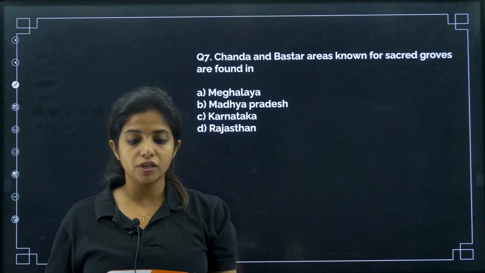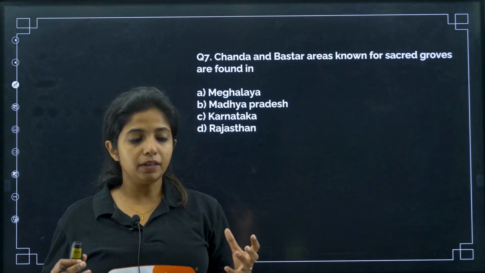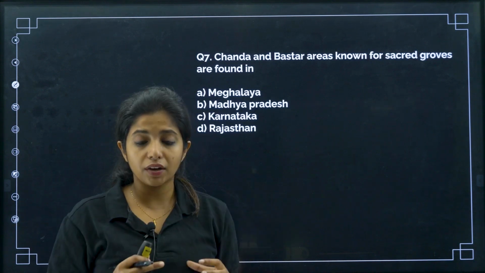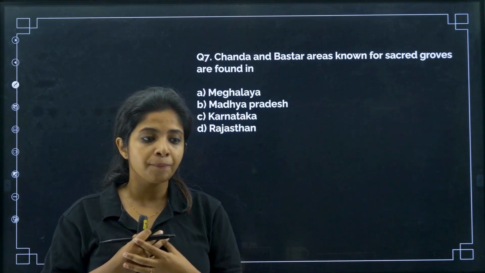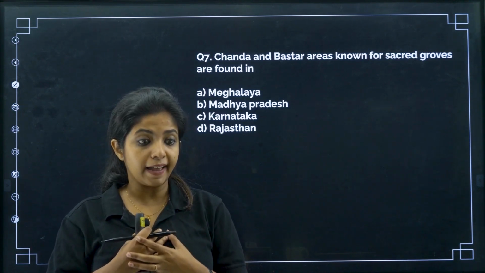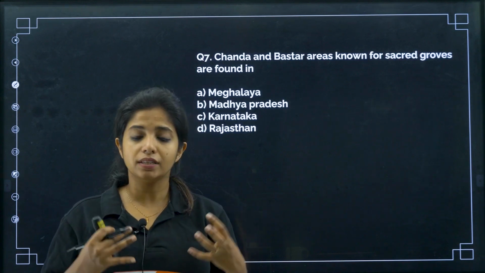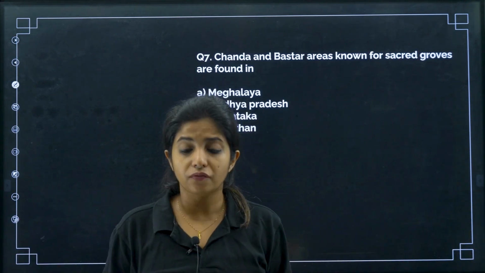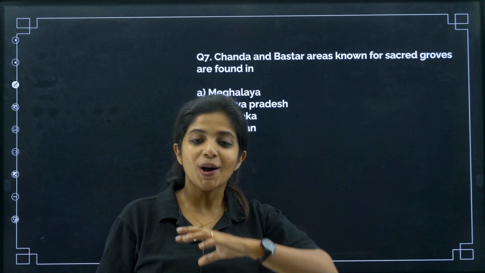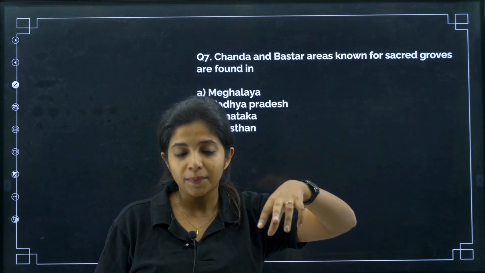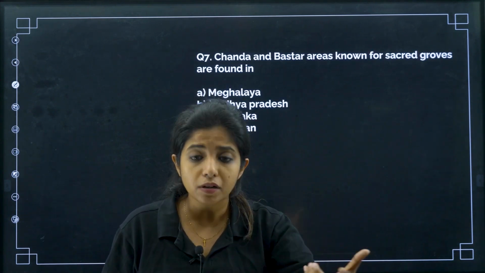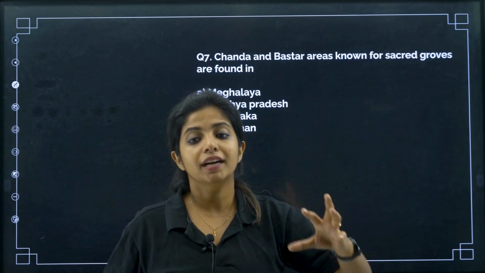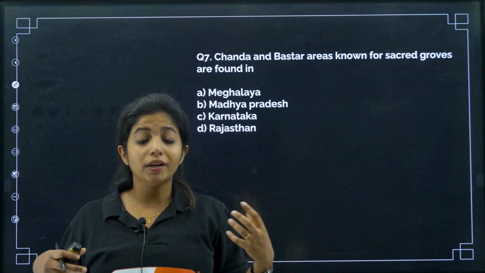Chanda and Bastar areas, known for sacred groves, are found in. What are sacred groves, my dear children? For example, people are conserving one area because it supports their religious beliefs. When they are doing so, all the other things there, like animal groups or plants, are also getting conserved. So you call it sacred groves.